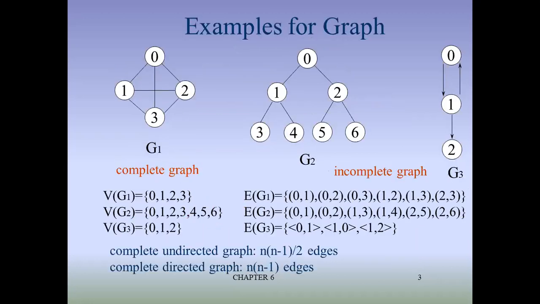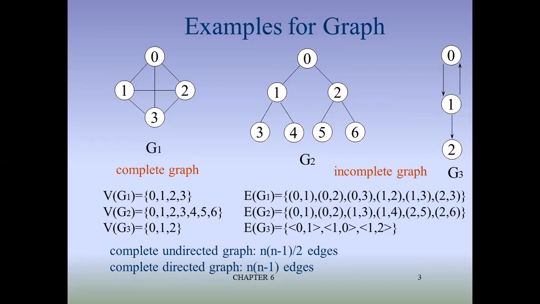So these are examples of graphs: complete graph, incomplete graph, and G3, which is also one kind of incomplete graph. The binary tree or any tree is a special case of graphs. A complete undirected graph has n into n minus 1 divided by 2 edges, whereas a complete directed graph has n into n minus 1 edges.